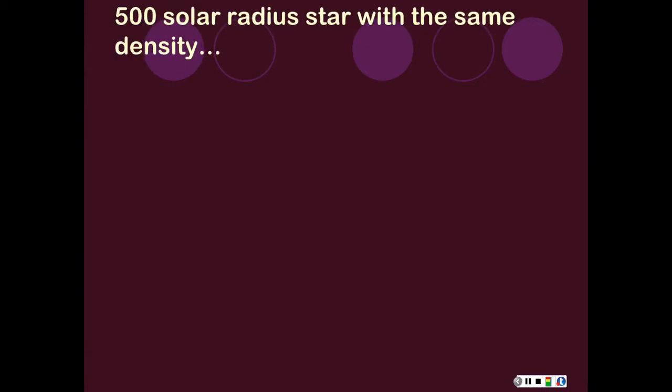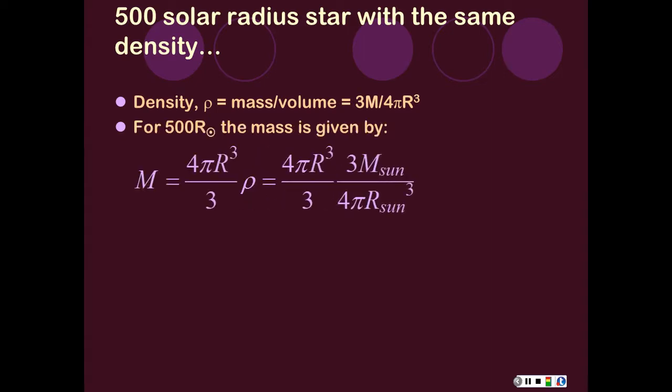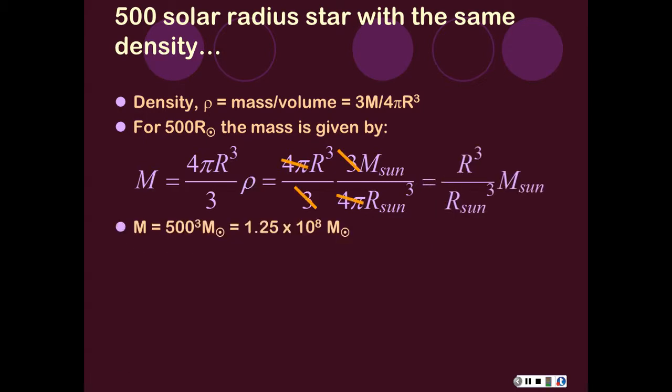Now, I want to consider a 500 solar radius star that has the same average density as the Sun. Density is just mass over volume, so I'm going to say, if I've got a 500 solar radius star, but it's got the mass density of the Sun, which I'm putting in for rho, I do a bunch of cancelling, and I can calculate what the mass has to be.